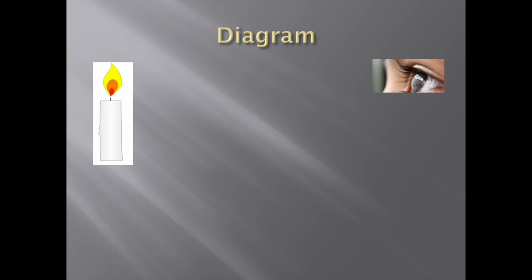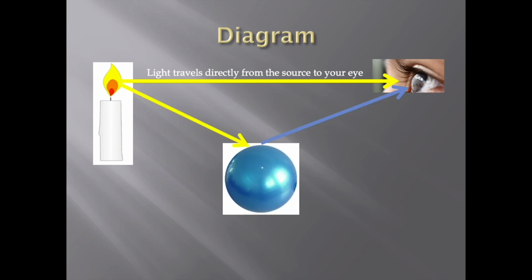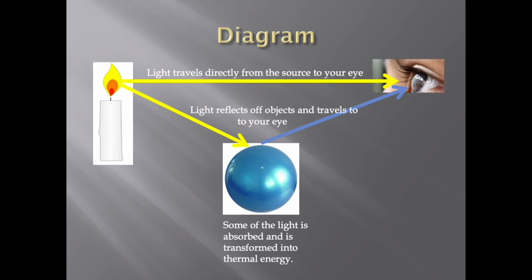So let's have a look at this diagram. Light travels directly from the light source to your eye. But light does not go in one single direction, light goes in all directions. Light also travels to the other objects in the room. So it reflects off the objects and travels to your eye, allowing you to see the objects. Some of the light is absorbed and transformed into thermal energy. It's like when you're outside and you're wearing a black shirt. You can feel your black shirt getting warmer and warmer because it's absorbing more of that light energy.